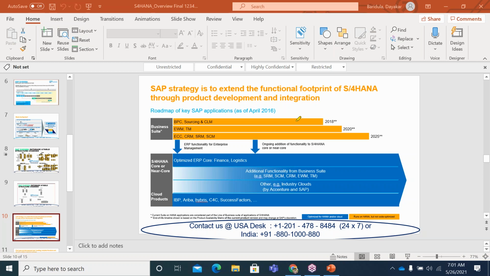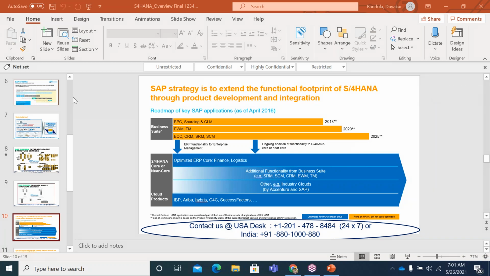Sourcing and CRM have also been done. Then EWM and TM, they have also added most of the things already covered in the 2020 version, but we still have to see some delta, so maybe they may cover it in future versions. Like that, ACC, CRM, SRM, SCM and all these things are going to be brought under core by 2025. And SAP has also declared that after 2025 they are not going to support any of the classic versions.